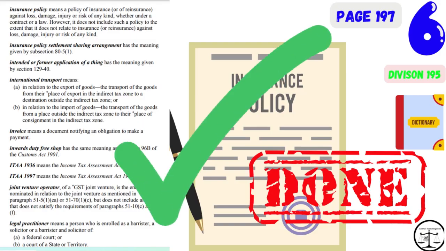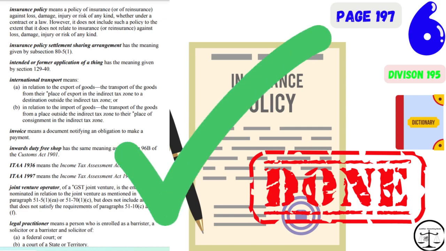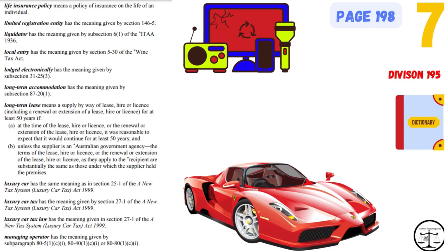That was it for page number 197, friends. This was section 6 of this video. Now we will head to section 7. Now, we will explain words on page number 198 of Division 195 of GST Act Volume 2. Please find words on screen.